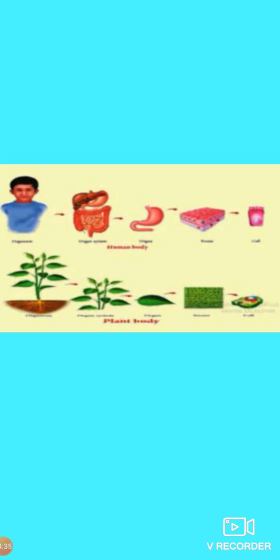Next we have to see tissue. Tissue is a group of cells organized for a specific function. Tissues have features like same-shaped cells or different-shaped cells forming a common function. Humans and other animals are made up of nervous, epithelial, connective and muscle tissues. Plants have transport, protective and ground tissues.